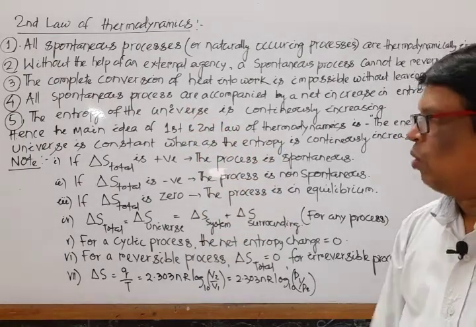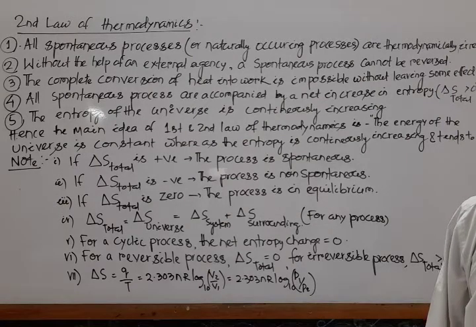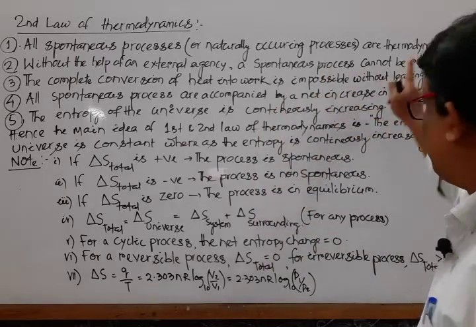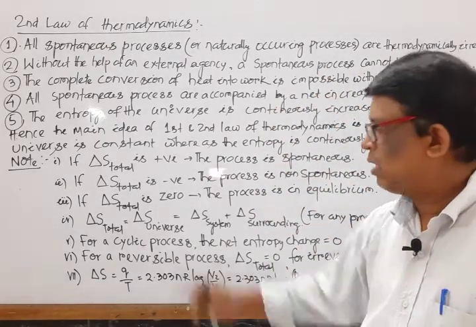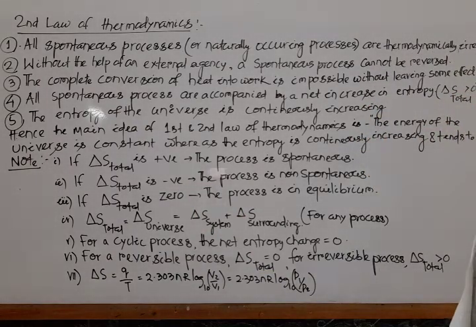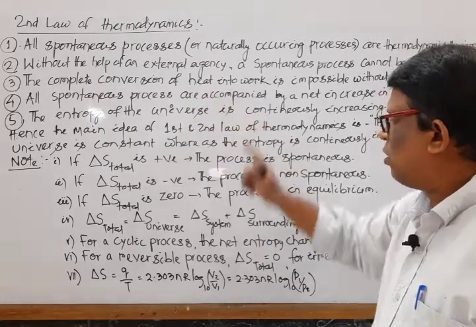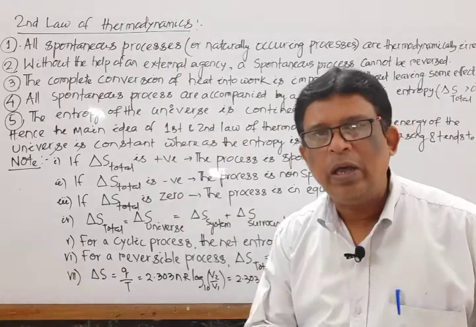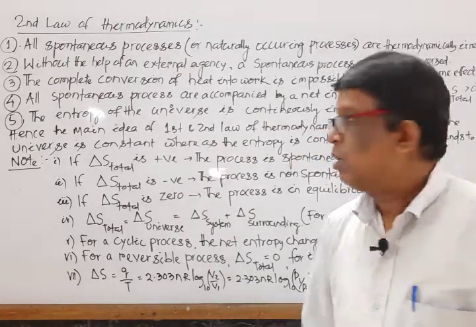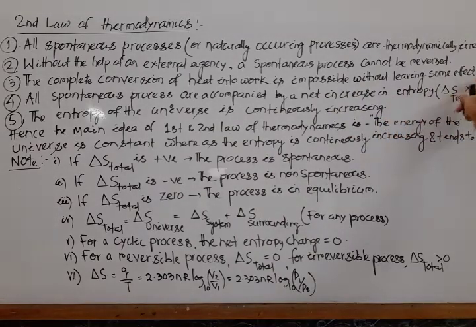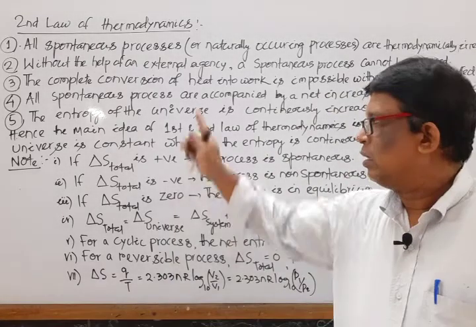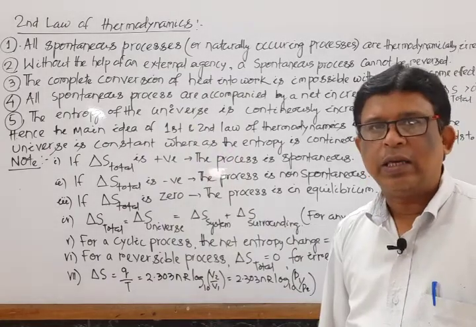Move to the second one. Without the help of an external agency, a spontaneous process cannot be reversed. Next, the third definition. The complete conversion of heat into work is not possible without leaving some effect elsewhere. It is the third definition. Complete conversion of heat into work is not possible if and only if there is some effect elsewhere, as a result of which this complete conversion of heat into work is not possible.